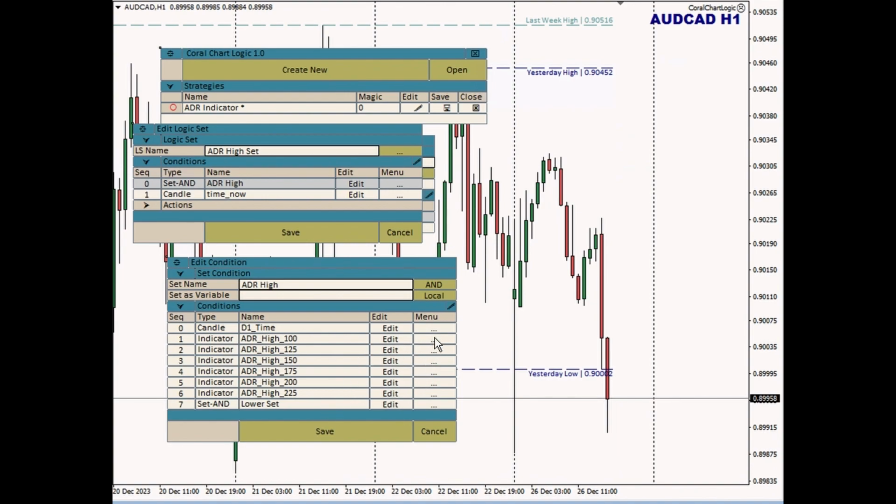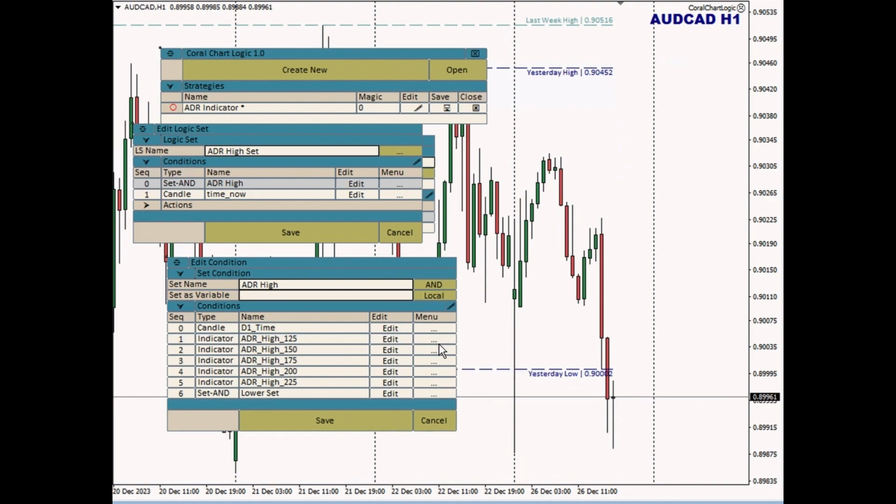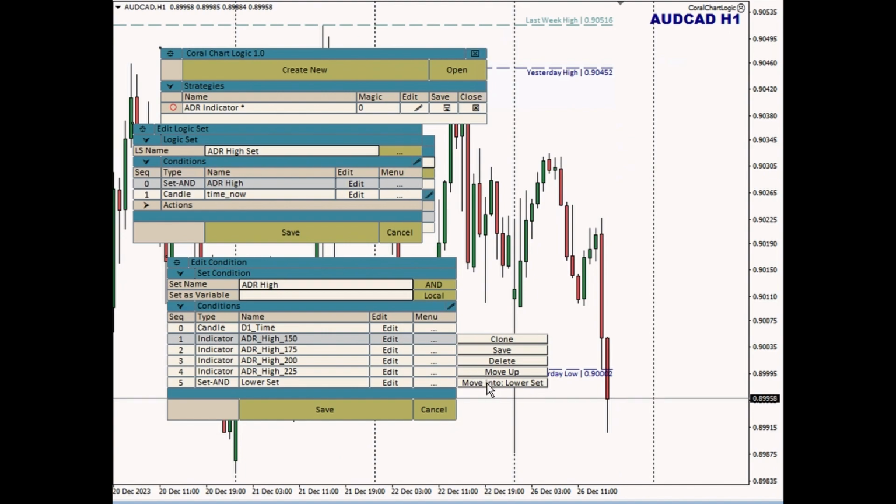If you click on this menu, now this lower set that I just created is a menu option that I can move things into. So I can just go down this list, and for each row, I can click it and say move.